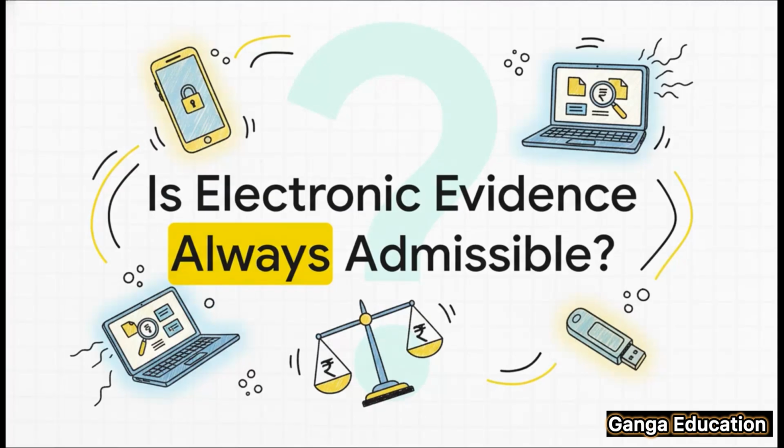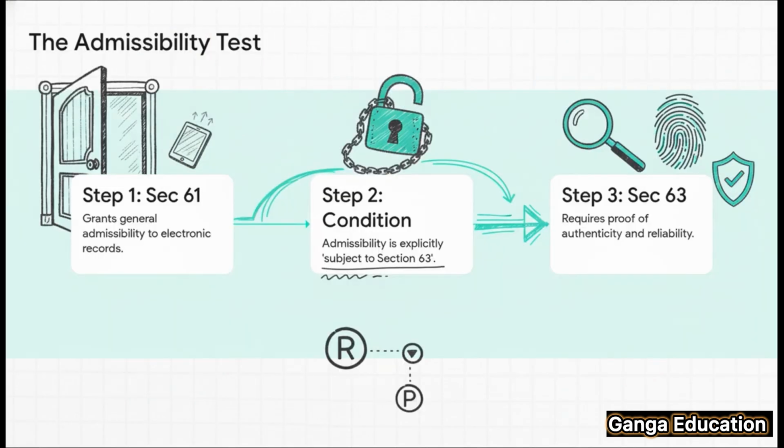So, this begs a really important question for any law student. Just because Section 61 exists, does that mean electronic evidence is always admissible? Well, the answer might surprise you. It's a firm no. And this shows you exactly how it works.